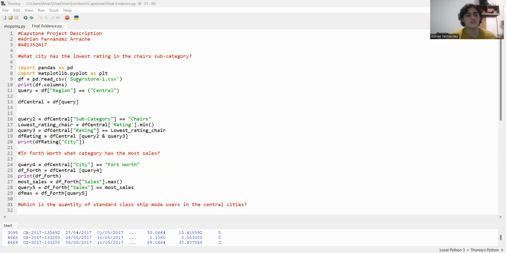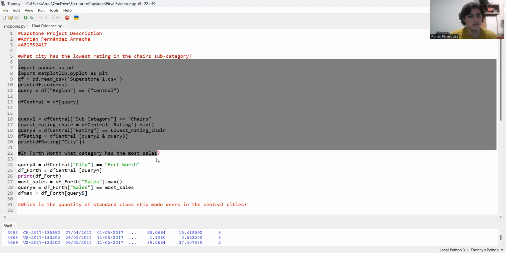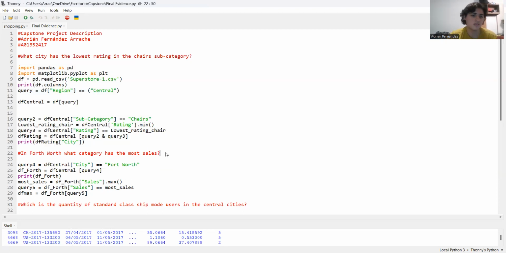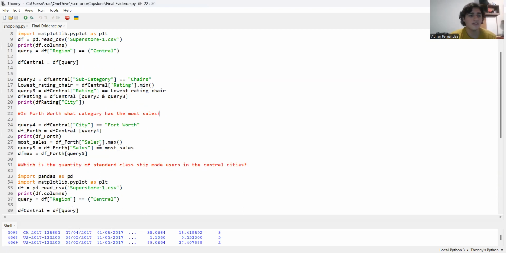Obviously, this is the central case because it was the section that I was in. So this is the code, from here to here. And yeah, that's it. In a moment, I will share the results.